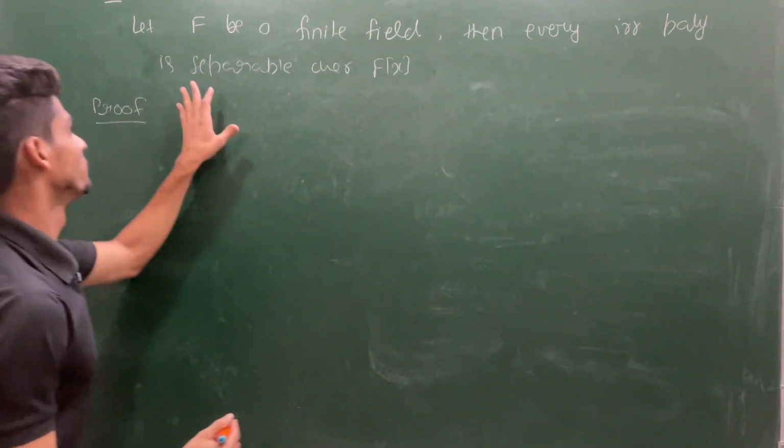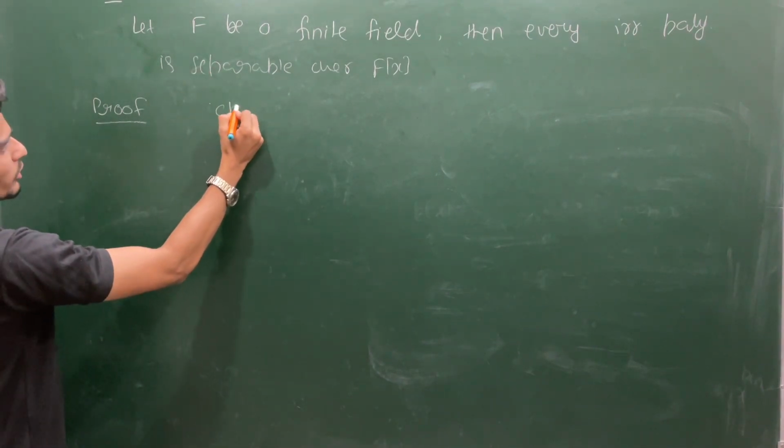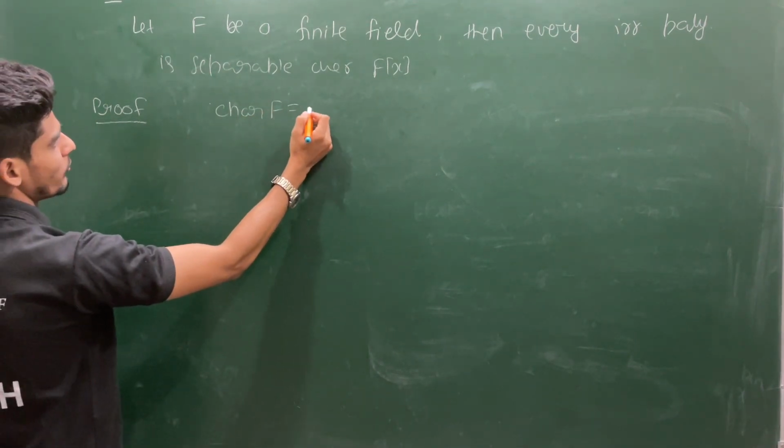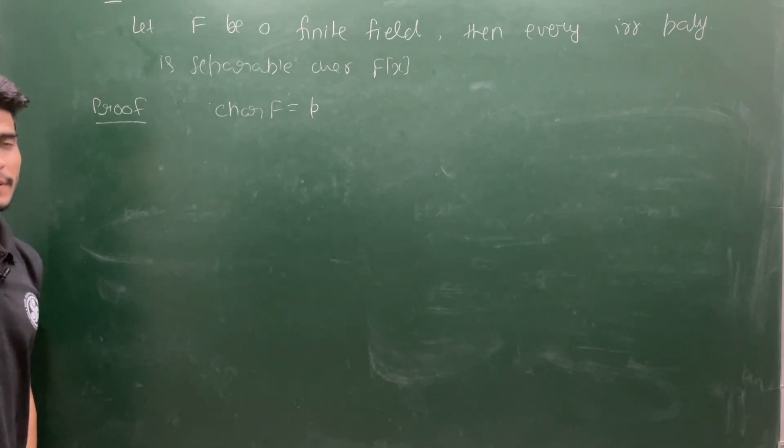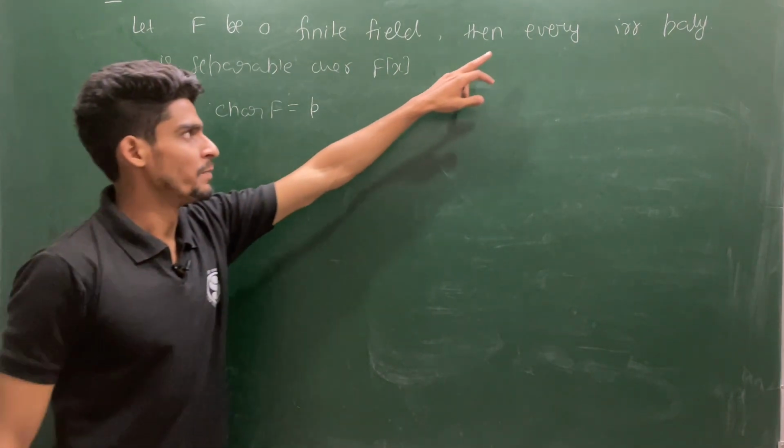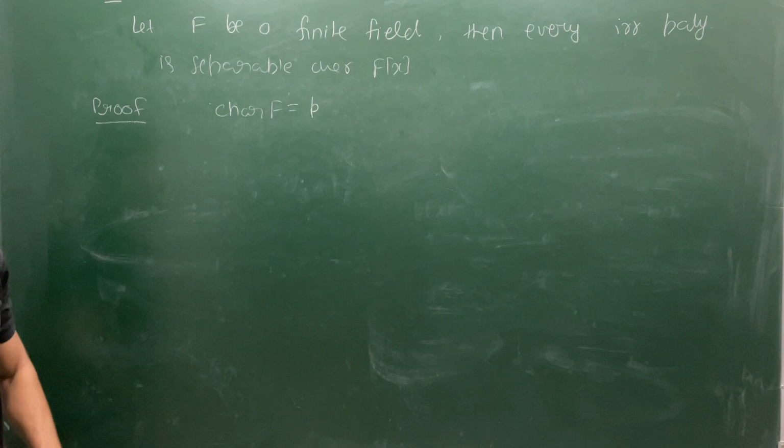So here you can assume, because F is a finite field, its characteristic must be finite. So characteristic of F can be assumed to be a prime number p. And we need to show that every irreducible polynomial is separable over F[x].